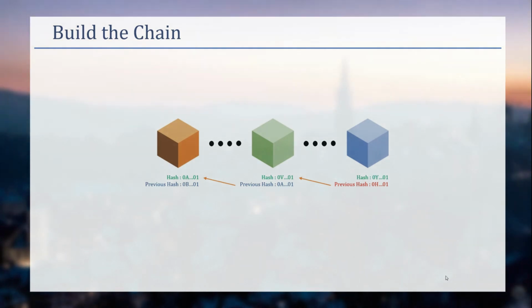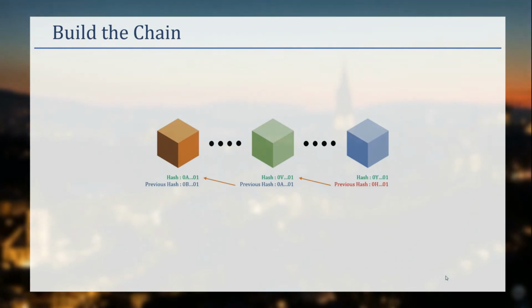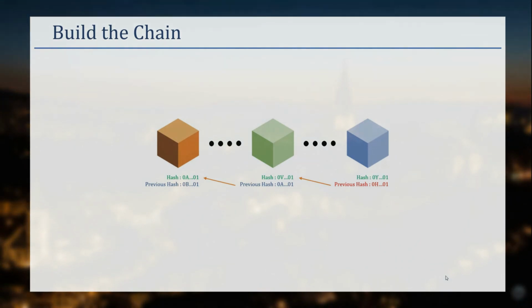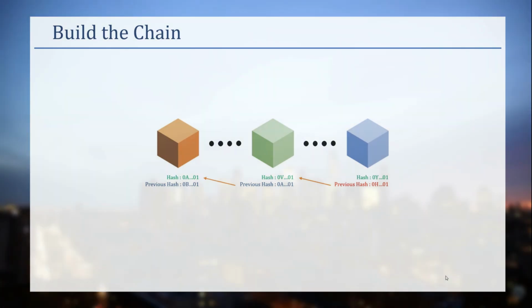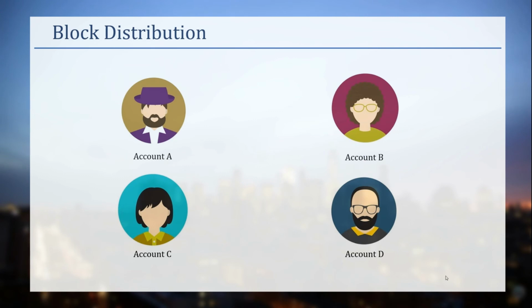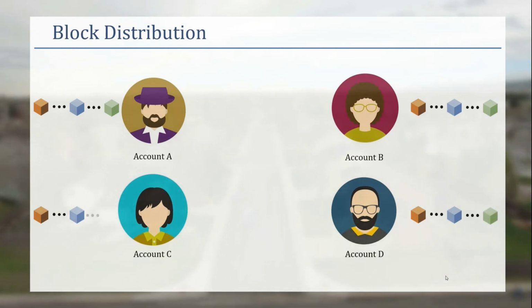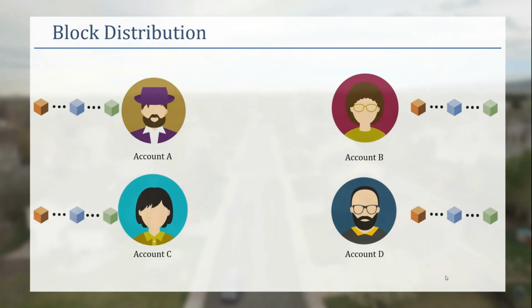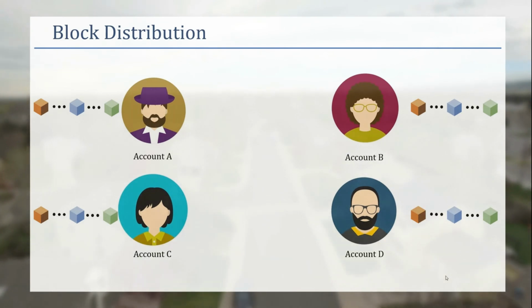And once a block is created, how the block distribution happens is, once the block is created by a miner and added to their chain, that block will be distributed to all the accounts in the blockchain network. All the accounts in the network will get this block and tie it up with their previous block, and this is how they maintain the same version of the blockchain. All the users will have the same version of the blockchain, maintained as a single valid proof of the ledger throughout all the users in the blockchain network.